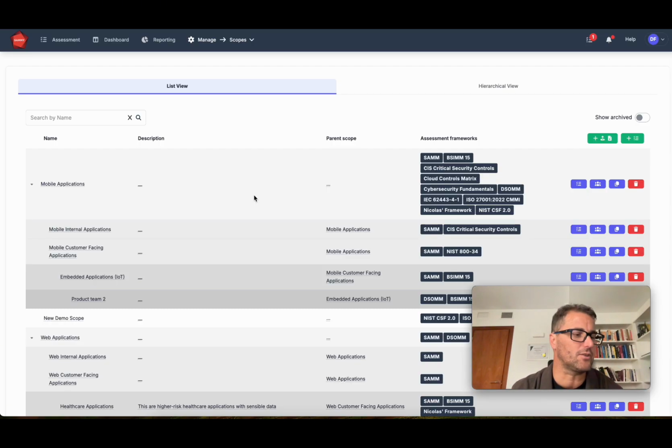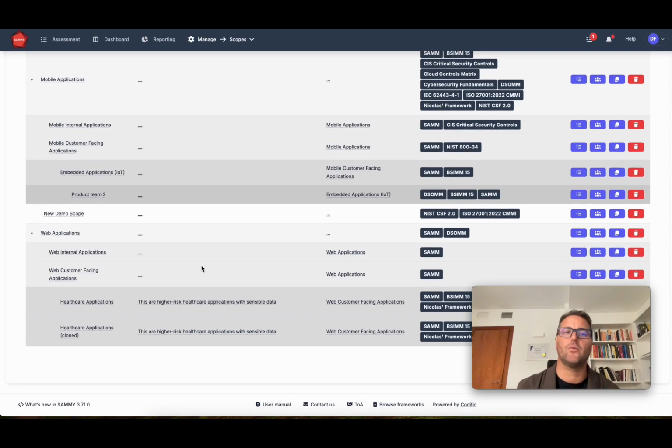A scope is, as the name implies, the unit you are assessing. And the way you create scopes will very much depend on the type of framework you are using. For example, you may use NIST CSF at an organization-wide level. You may use OWASP SAM at a business unit level. You may use OWASP DSOM at a development team level. And you may do Cyber Resilience Act assessment at a product line level. It's up to you to decide what scopes make sense for you.